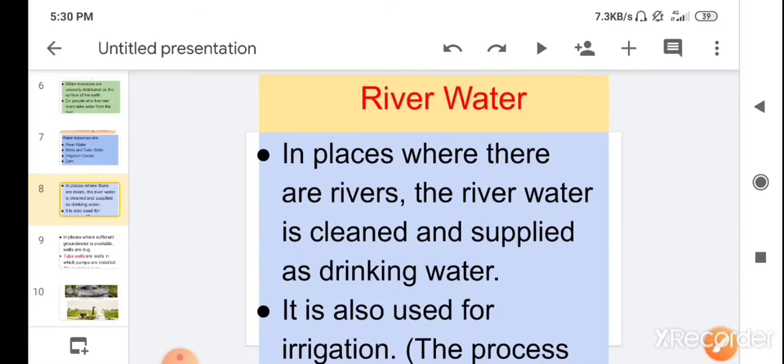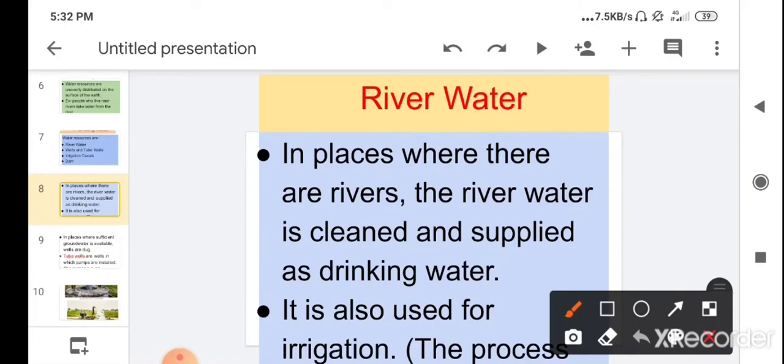So the first one is river water. Children, in places where there are rivers, the river water is cleaned and supplied as drinking water. So where the river flows, the main source of water is the river. So the river water is cleaned first, then supplied as drinking water.